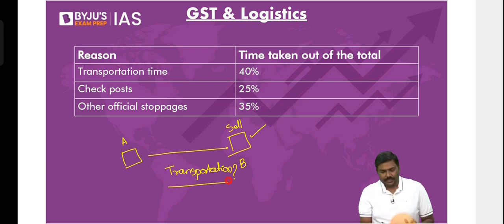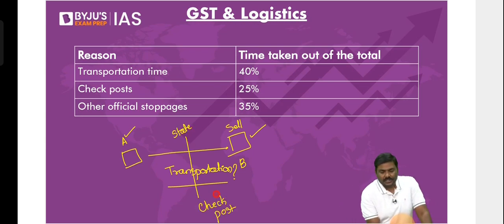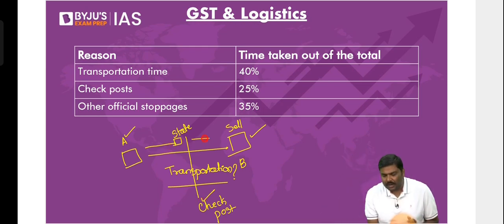Now, earlier what used to happen is, imagine you manufacture in one state and you are moving across to another state. At the state border, there would be a checkpost. Now, if a truck goes like this, before entering into the next state, they're supposed to stop, go to the checkpost, submit all the documentation, and then it will be allowed to enter into the second state.